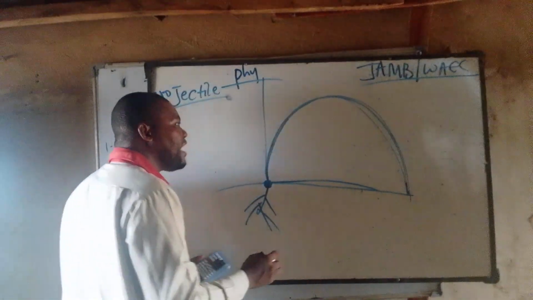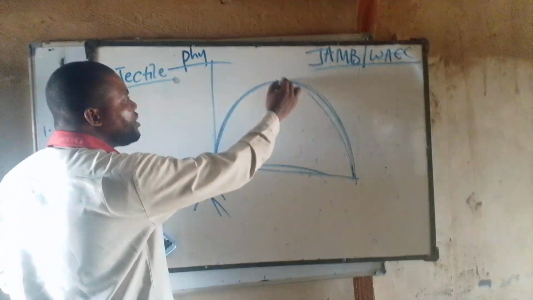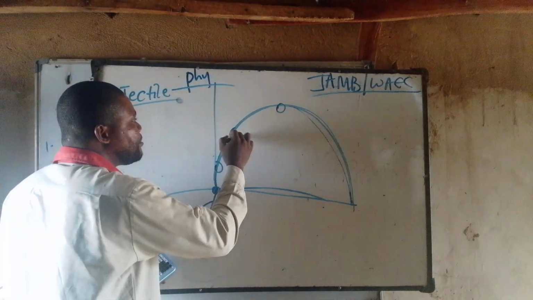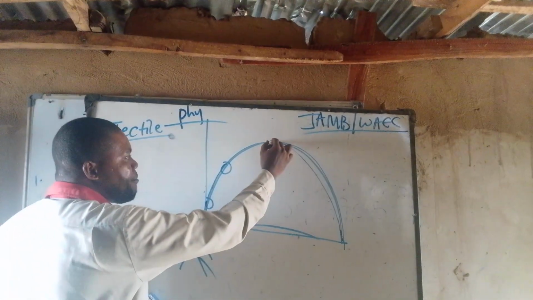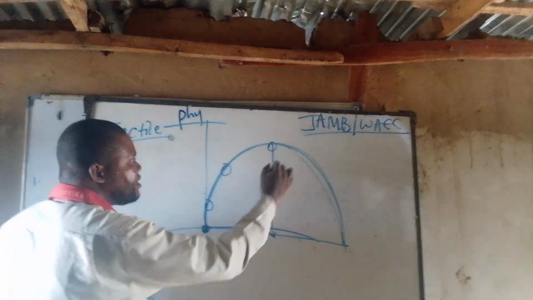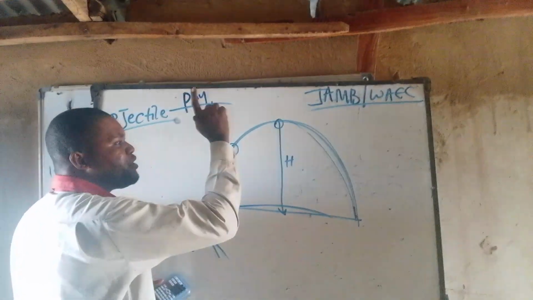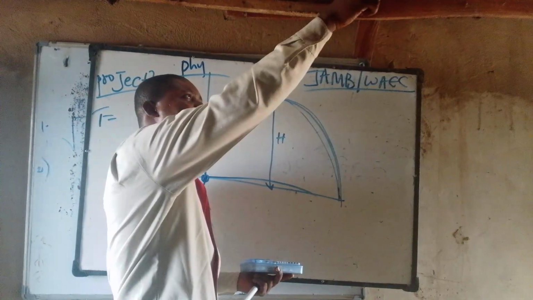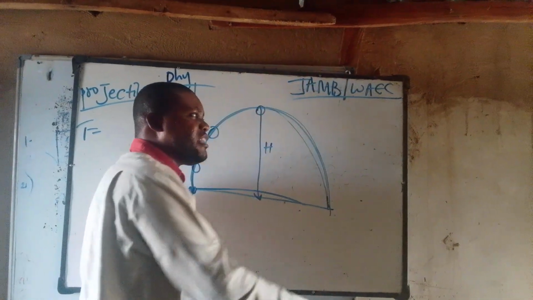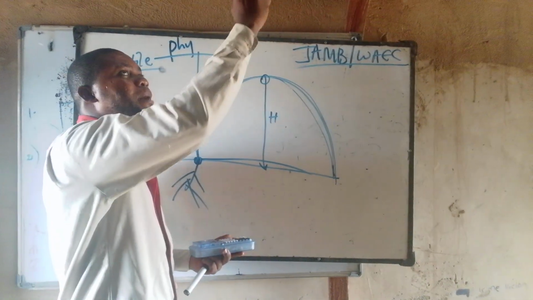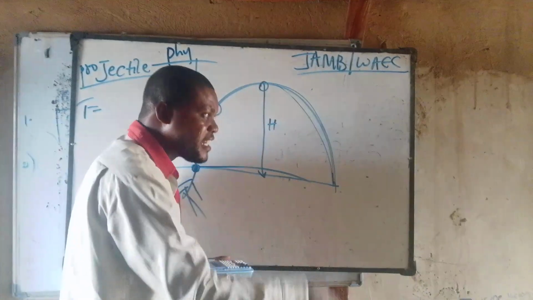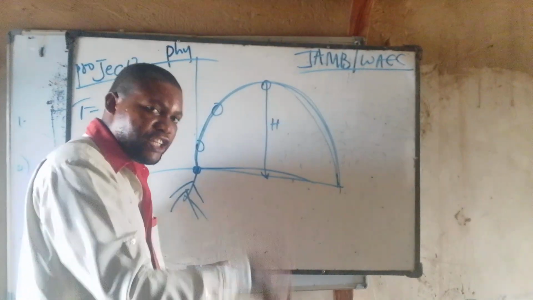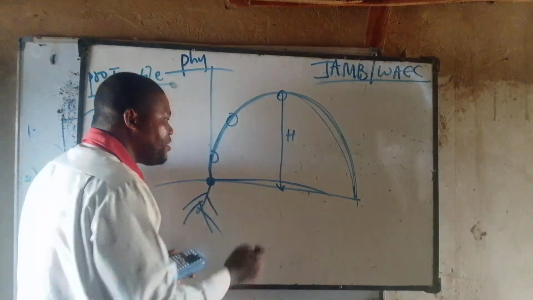But let me define, what is height? Height is the highest point this particular stone that is being thrown will attain, as measured from the projected plane. When you throw a stone like this, it gets to a highest point before coming down. When I measure from that highest point to the ground, or to the plane of projection, that is called the height. Then we now have the range.